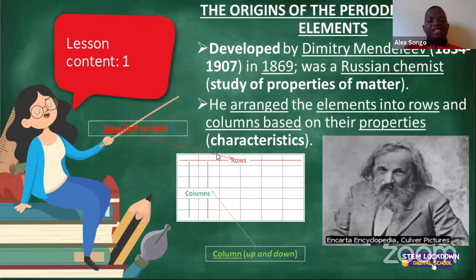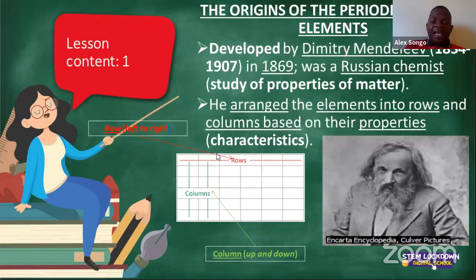The elements of the periodic table are arranged in rows as well as columns according to their properties, in terms of their behaviors. And therefore we group them if they are similar, and we differentiate them or separate them from each other if there are some differences or some underlying distinctions amongst each other.